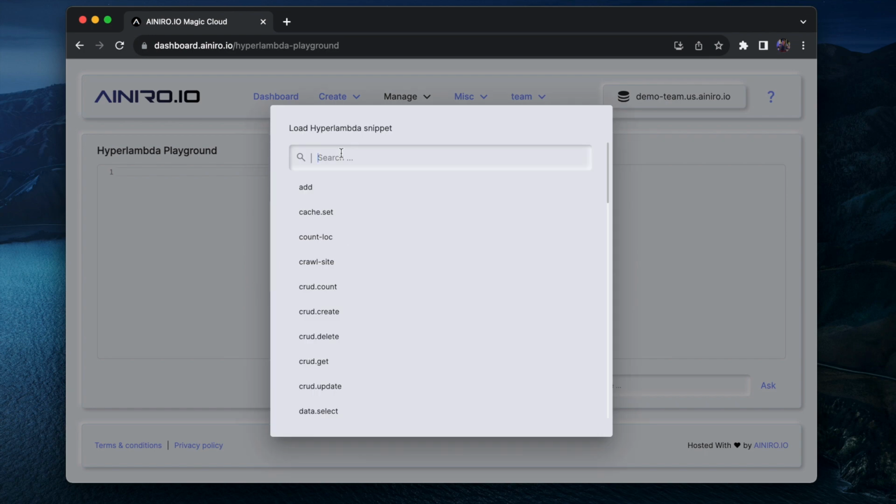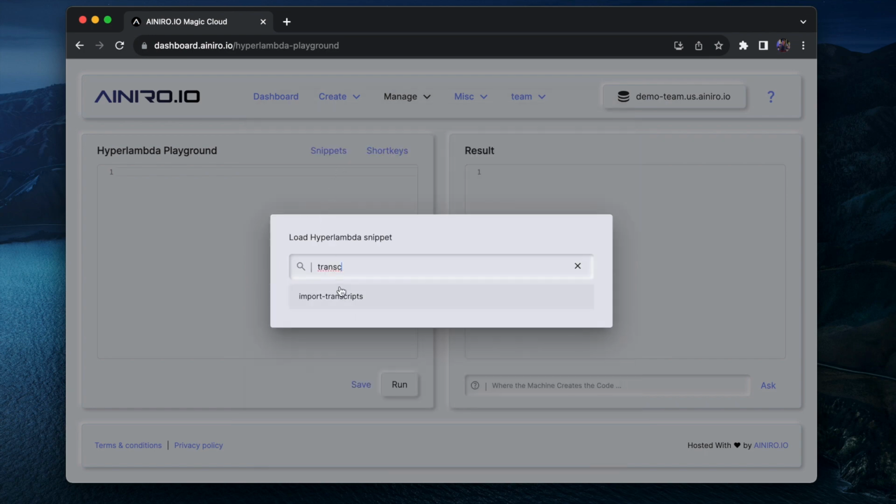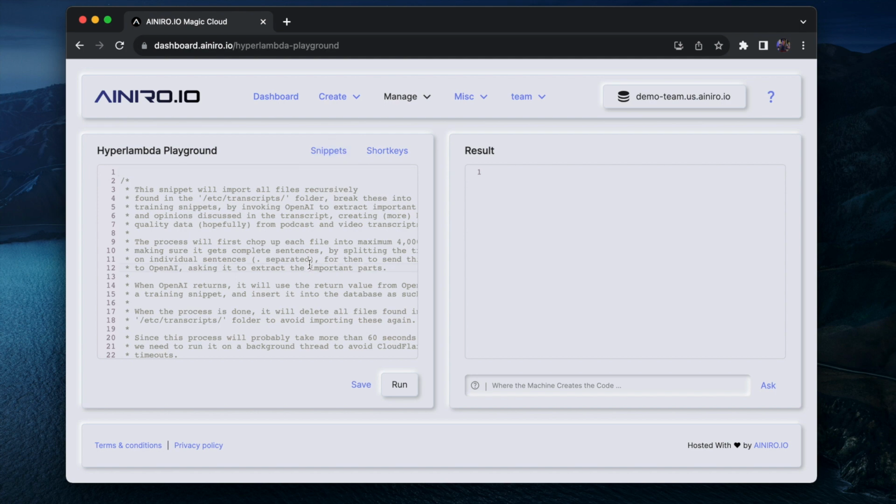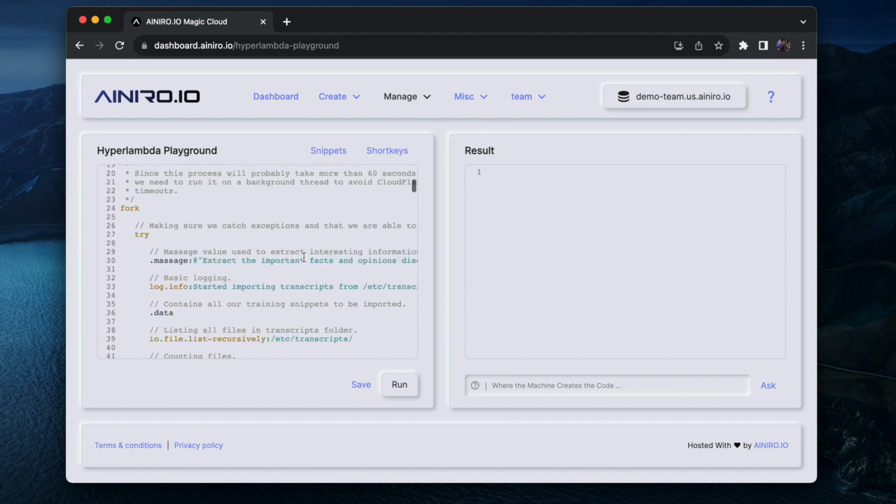and I can search for transcripts. Notice there is going to be an article associated with this YouTube video. You can find a link to it in the description where you can find this code. This code is not an integrated part of the Magic platform. It was actually specifically created for this particular client.